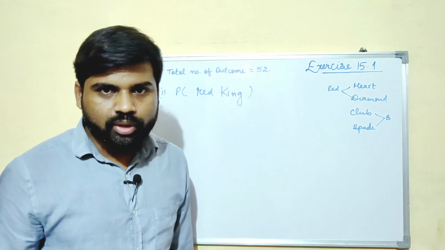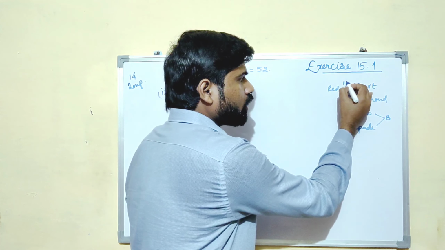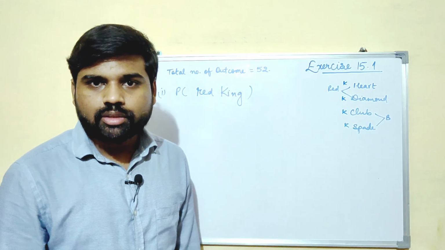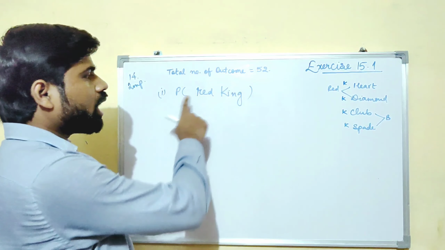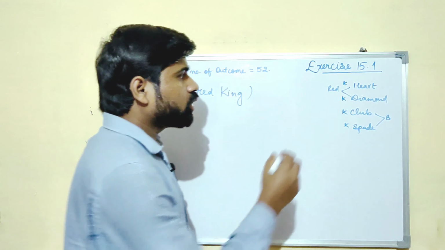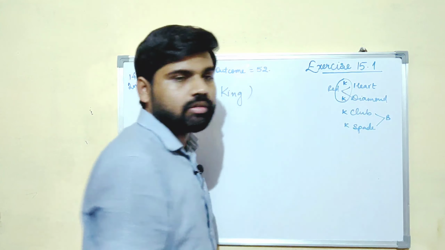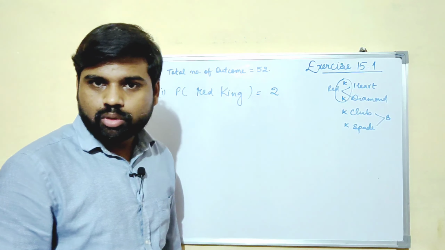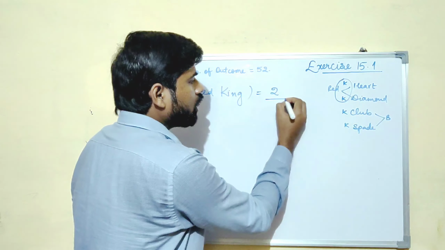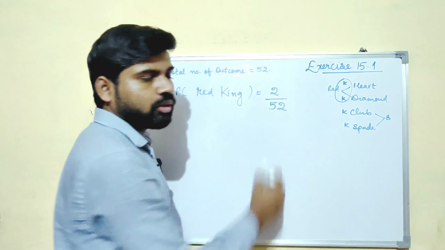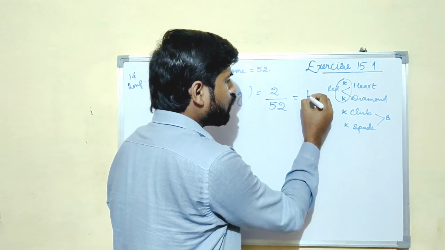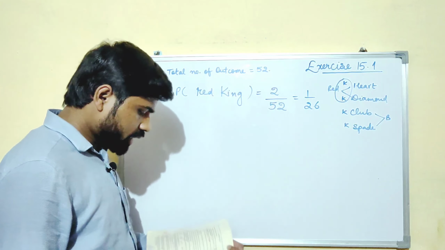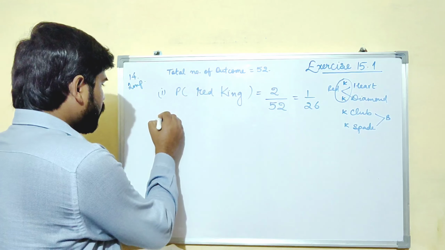That means there are total 4 kings. 1 king, 1 king, 1 king and 1 king. There are total 4 kings in all. But here we are asked about red king. So there will be 2 red kings. So let us write the total number of favorable outcomes will be 2. And what is the total number of outcomes? 52. So this will be 1 upon 26. Simple. Now let us see the second part, which says a face card.